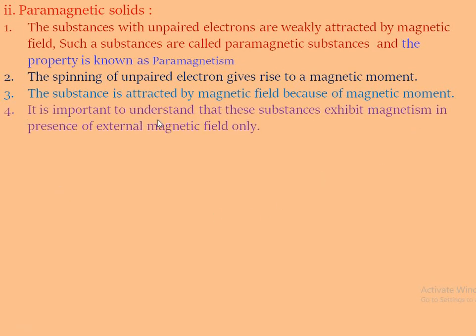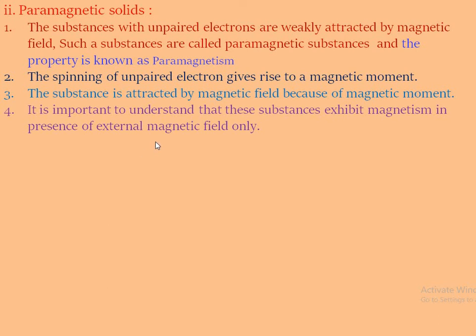It is important to understand that these substances exhibit magnetism in the presence of an external magnetic field only, because the unpaired electrons are weakly attracted by the magnetic field.